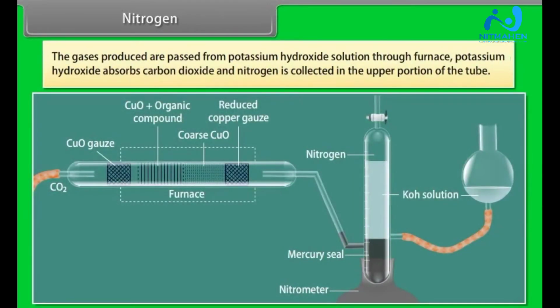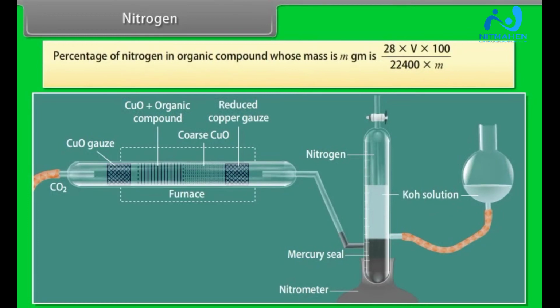The gases produced are passed through potassium hydroxide solution through the furnace. Potassium hydroxide absorbs carbon dioxide and nitrogen is collected in the upper portion of the tube. Percentage of nitrogen in an organic compound whose mass is m gm is 28 into V into 100 divided by 22,400 into m, where V is the volume of nitrogen at STP.